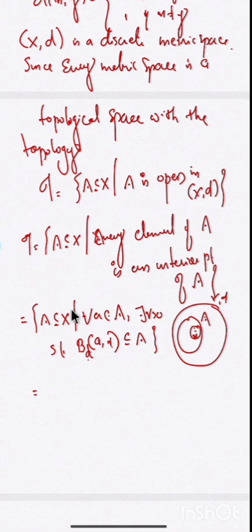Now what are the subsets in this metric space which satisfy this condition? We know that in a discrete metric space, every subset is an open set.